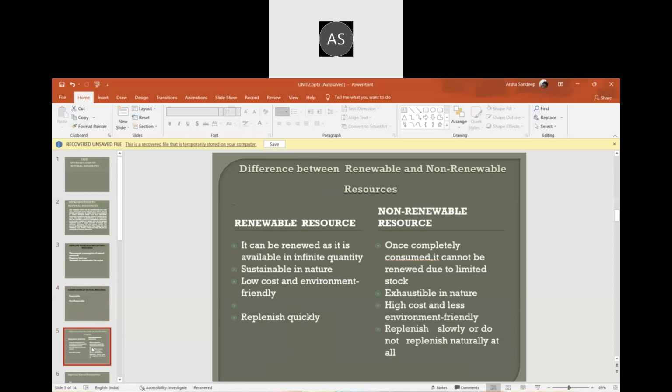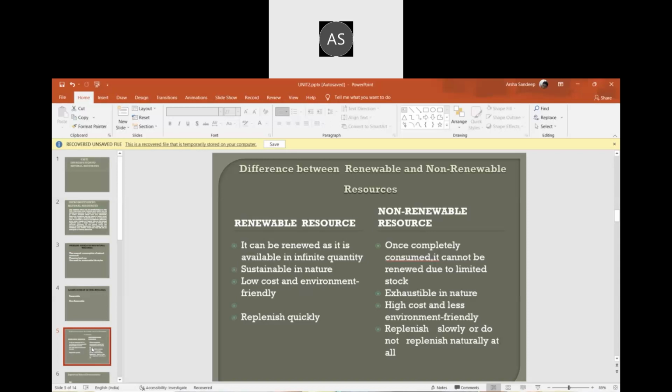Renewable resources are reusable. They can be reused and renewed, as they are available in infinite quantity. Non-renewable resources can be consumed only once, and they have a limited stock and limited usage.